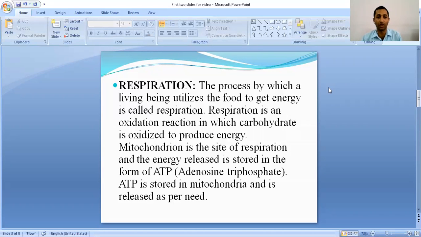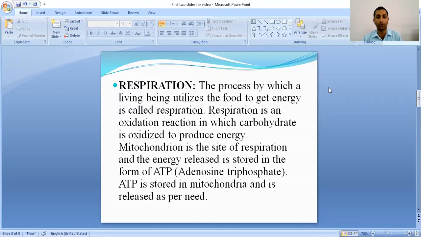In respiration, the oxidation of the digested, absorbed food takes place because carbohydrates are present. So we can say that respiration is the process of oxidation of carbohydrates to release energy. And this energy produced as a result of respiration is used by the organisms for physiological activities.